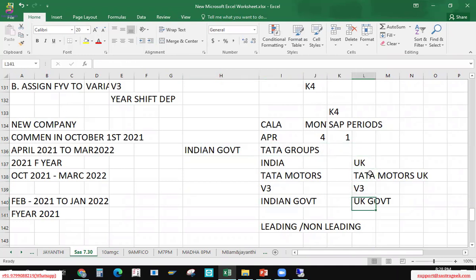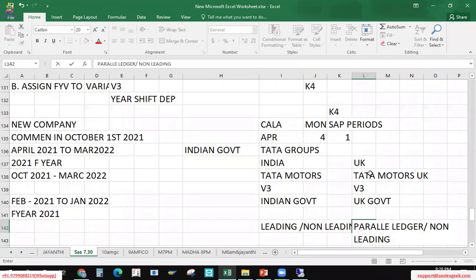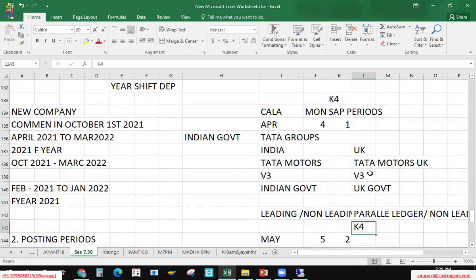I will create a leading ledger and a parallel ledger, which is a non-leading ledger, for the domestic reporting and for the UK reporting. It's possible now. That's a huge improvement. We also have a few more, like the extension ledger, which will be covered as part of your Delta. See how our life became easy.